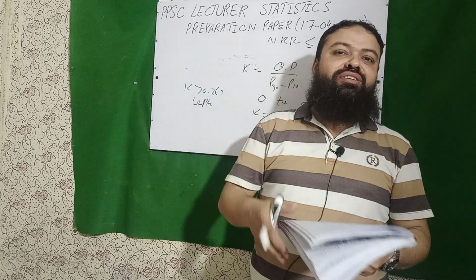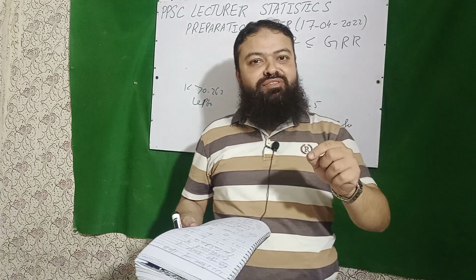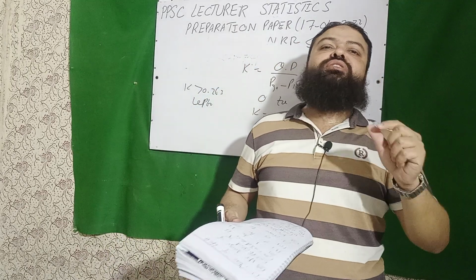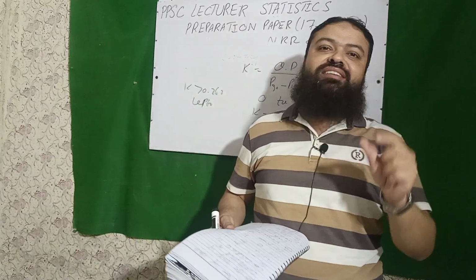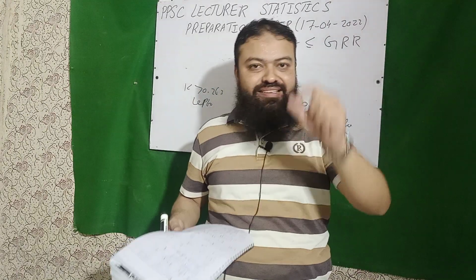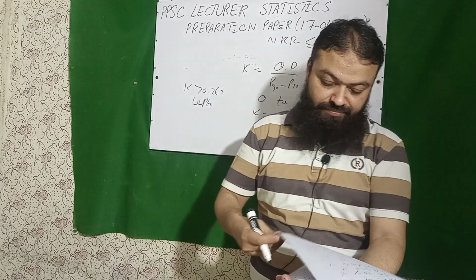Next is regression coefficient is independent of origin. When we add a constant value, or subtract a constant value from all the values of x and y, regression coefficient, which is b, is not affected. It is independent of origin, but it is depending upon scale. It is affected by multiply and divide.